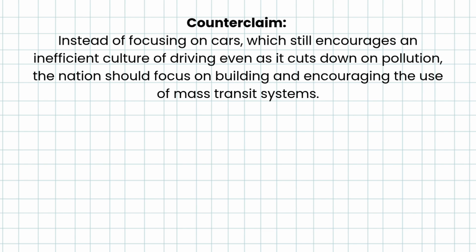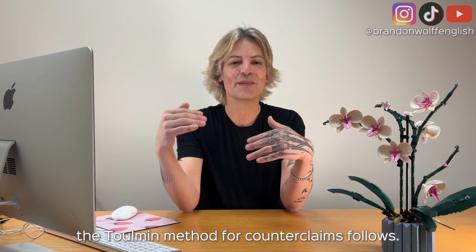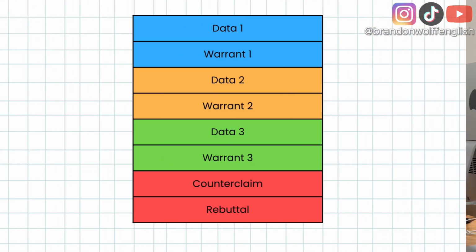Counterclaim: instead of focusing on electric cars, we should build mass transit systems to help fight pollution. The rebuttal: while mass transit is a great idea that should be encouraged, it's not feasible for people who are in rural or suburban areas to get to work. Thus, electric cars are a much better way to fight pollution. This is the pattern that the Toulmin method for counterclaims follows.